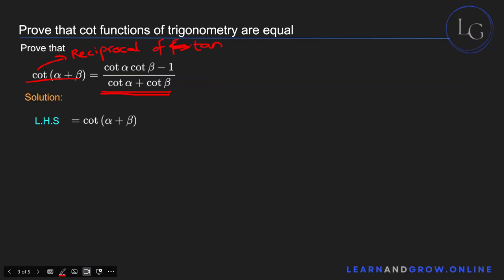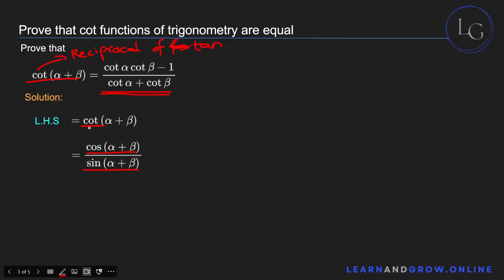Okay, first let's take the left hand side. So you already know that cotangent is the reciprocal of the tangent function. So instead of sine over cos, it's cos over sine. So cotangent A plus B is equal to cos A plus B over sine A plus B, right? As opposed to sine A plus B over cos A plus B, which would be the case for tangent A plus B. I'm sorry, there's just some construction going on outside, but I don't mind that.